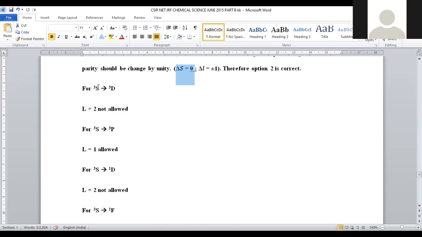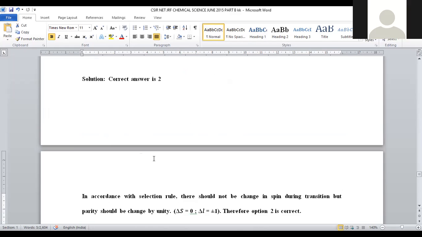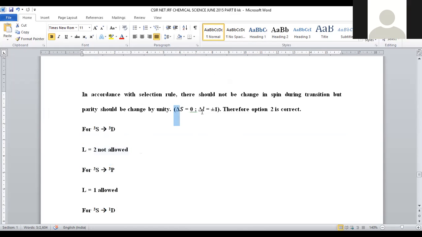Here we have S. S denotes 0, right? Then D denotes 2. L value is 2. 0 to 2, what is the difference? The difference is 2. To what extent is it allowed? Only plus or minus 1 is allowed, but here the difference is 2. So that is not an allowed transition. So the first one is not the correct answer based on the selection rule.